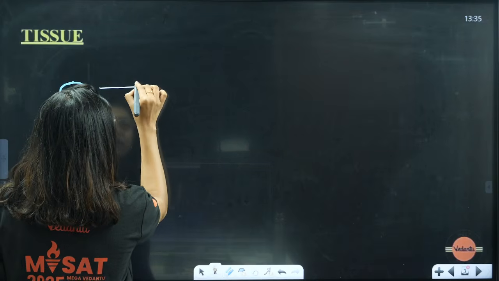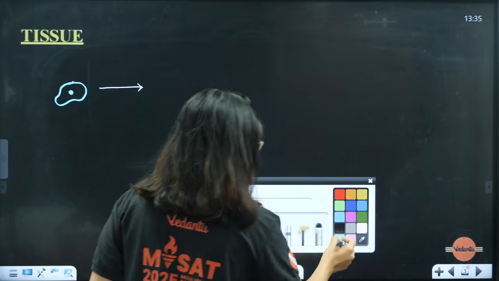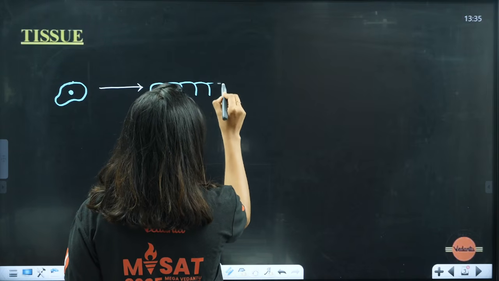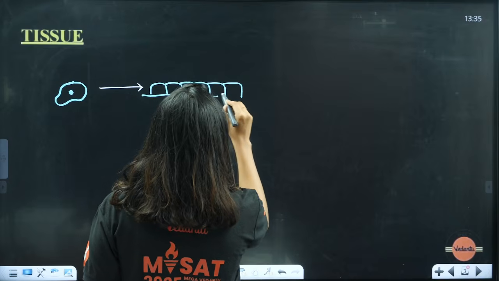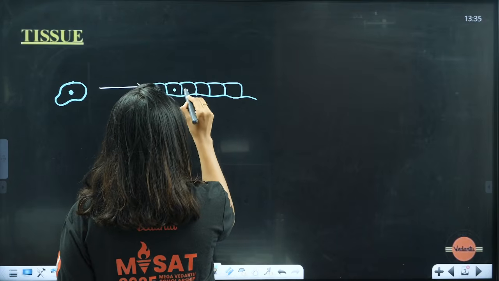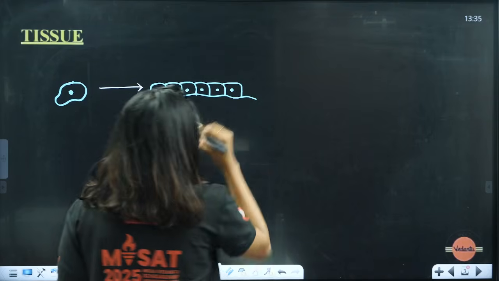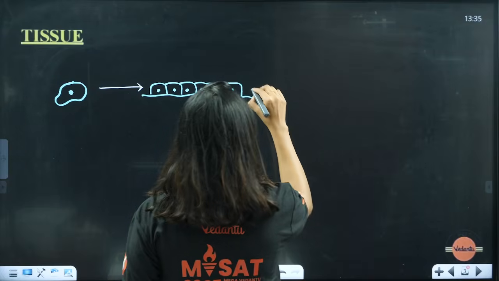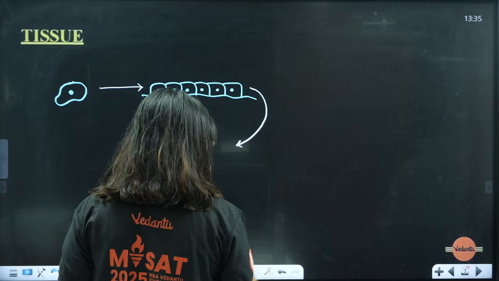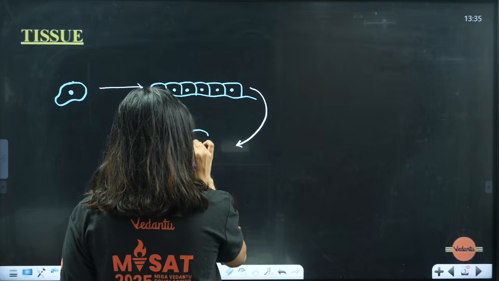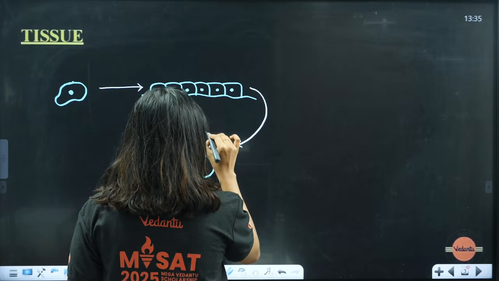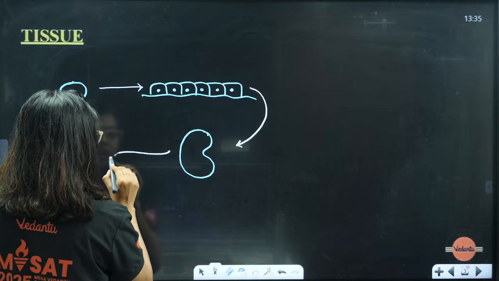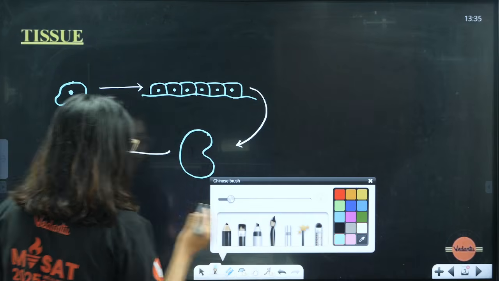Now this cell can be like, okay, I want a group of cells. So this cell will be arranging and it will become a group of cells, right? Yes ma'am, they can become a group of cells. Now in the group of cells, students, it can become an organ. Let's say it wanted to become a kidney or some organ. From an organ, can it form an entire organism? Yes, it can develop and form an entire organism.